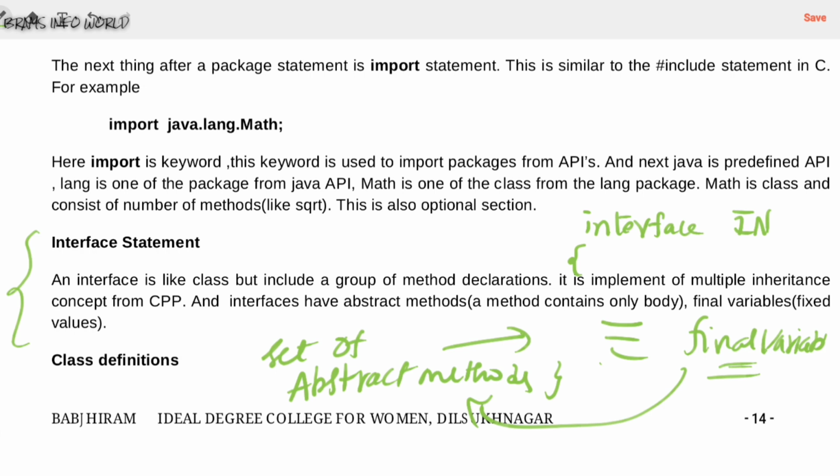So basically Java is not supporting multiple inheritance. With the help of these interfaces we can achieve multiple inheritance. So this is the basic concept about the interface. We have a chapter where we will discuss detailed information about the interfaces. As per concept this information is sufficient.